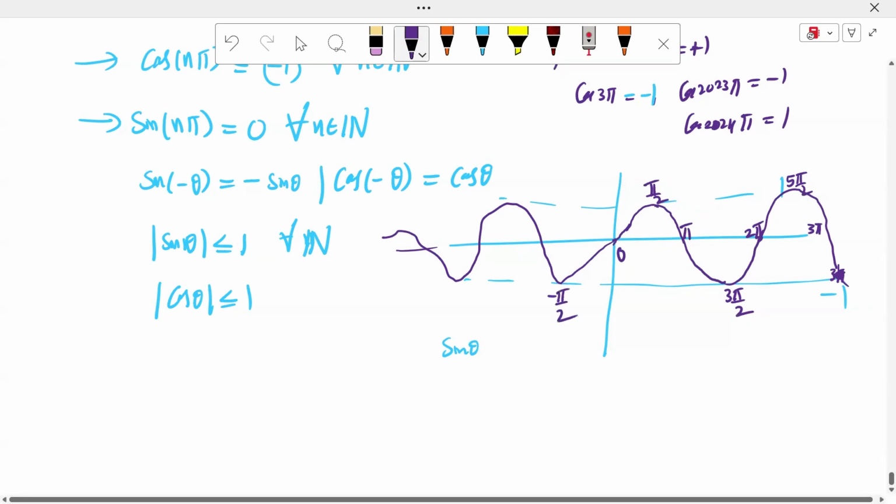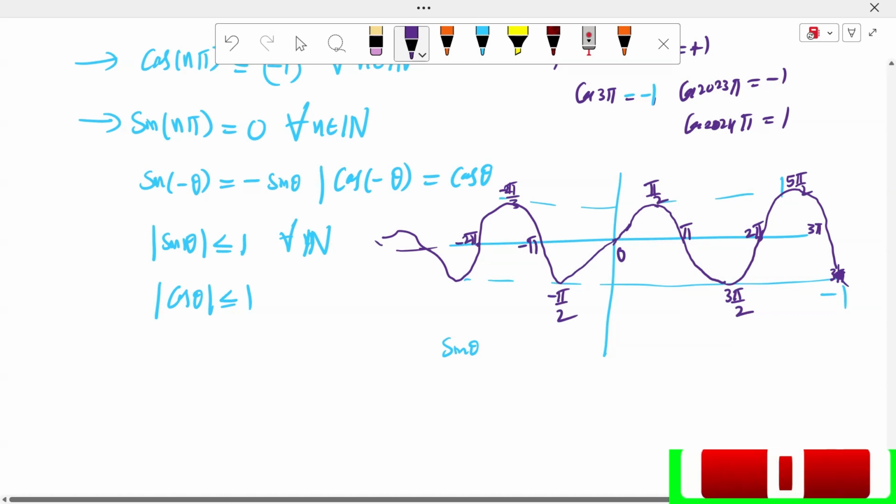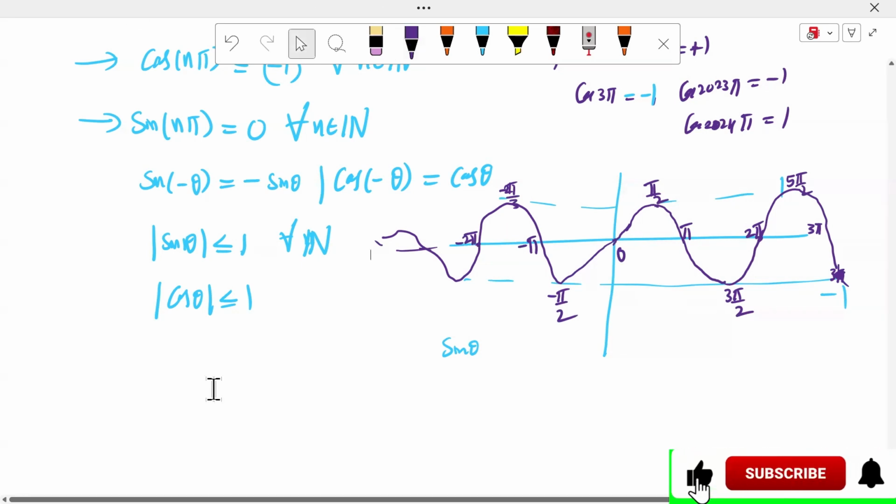It is π. It is -π. It is -3π/2. It is nothing but -2π. Like this, sir, we get the values. Cos function is also, we know that very well, sir. Graph is also very well known.